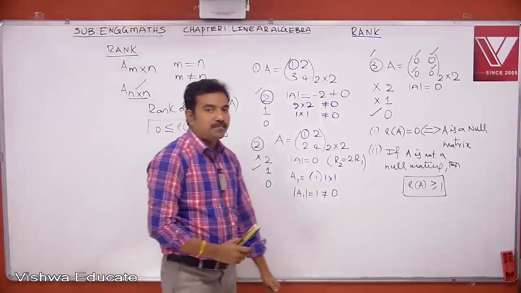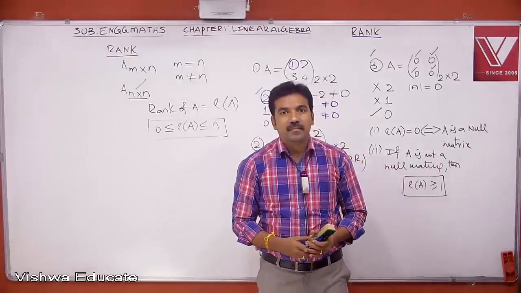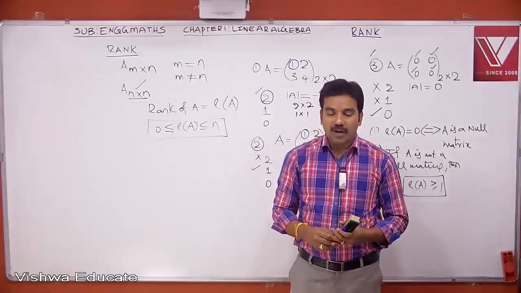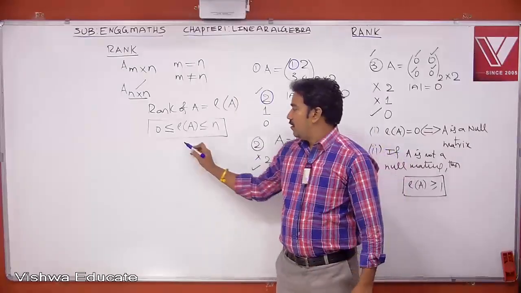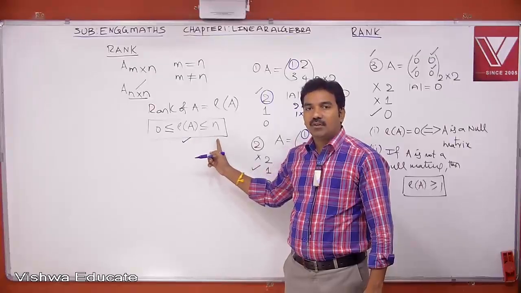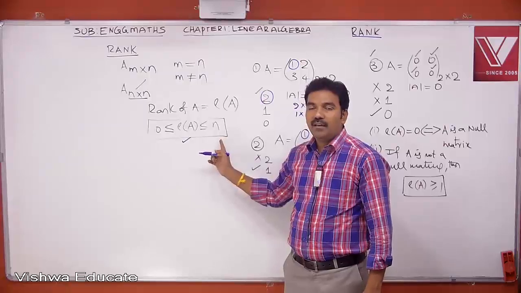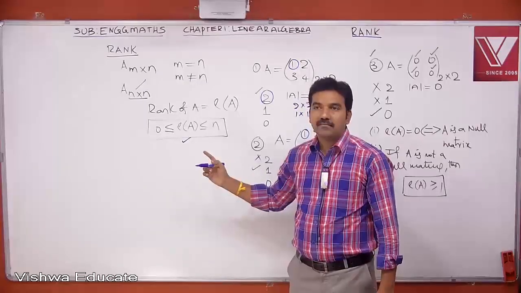Next, note. If A is any n cross n matrix, then 0 is less than or equal to rho of A, which is less than or equal to n.